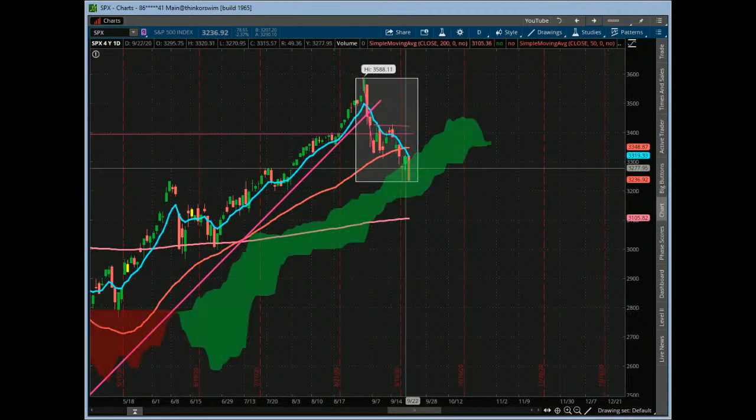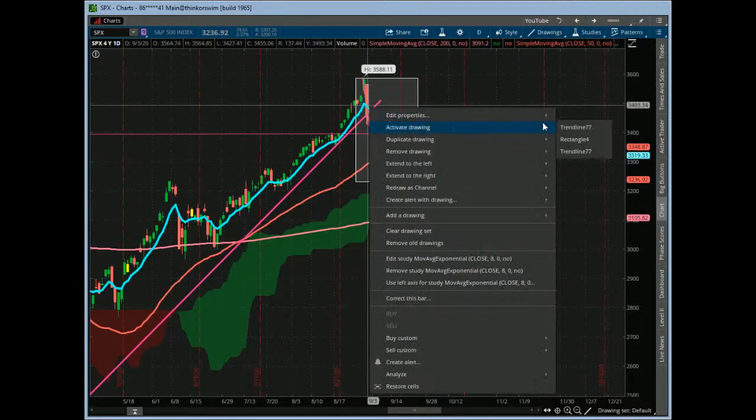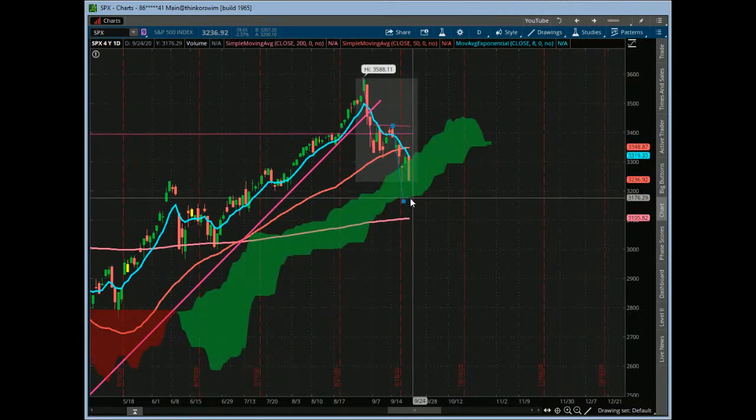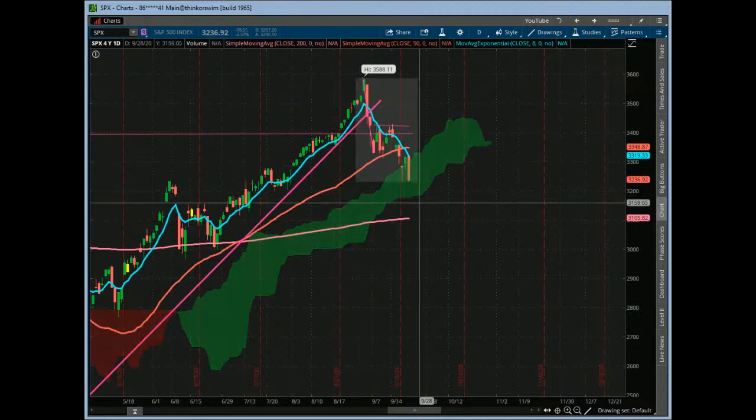And typically that 5th wave is at least the length of the initial one, right? So we talked about here, just activating this and stretching it down here, right? So that gives us a projected move down to this 3200 level, basically to the bottom of the cloud, to get a symmetrical move down. Doesn't mean we can't move down here to the 200-day and test the 3100 level, right?